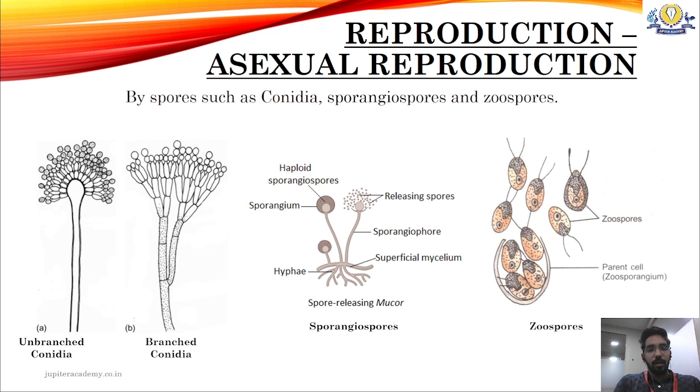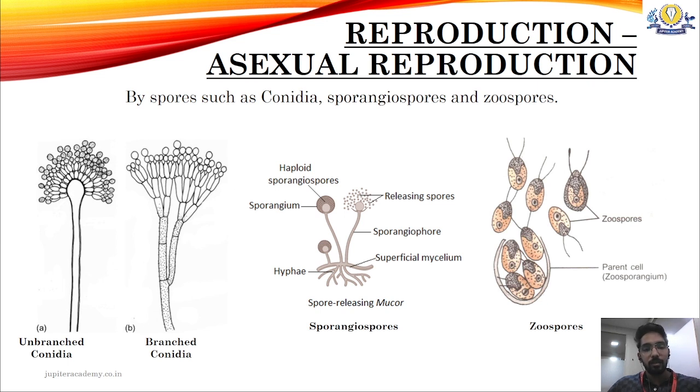a structure. Okay, whereas endogenous spores such as sporangiospores and zoospores are enclosed in a structure, in a sac, and then they are released outside. So such spores are called endogenous spores, whereas naked spores which are made outside are called ectogenous spores.